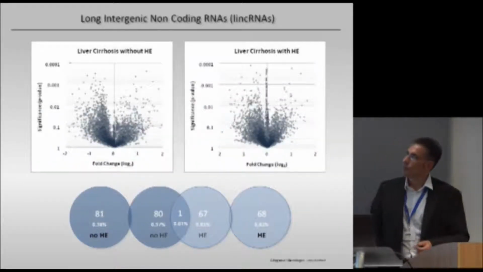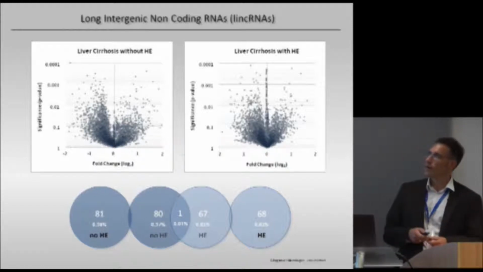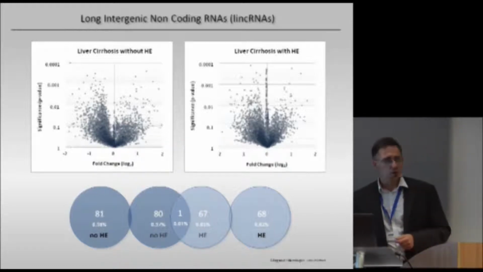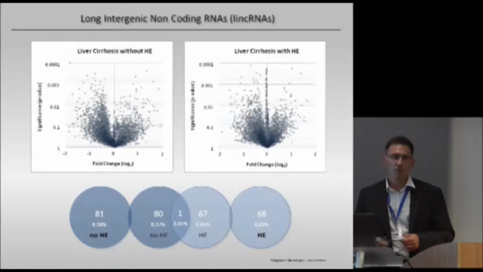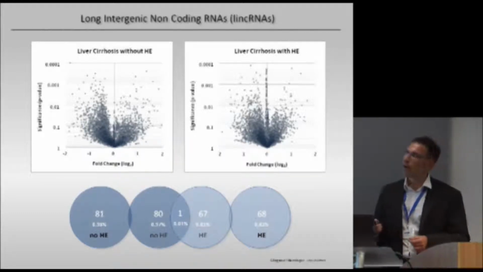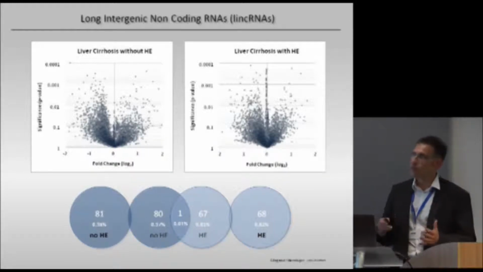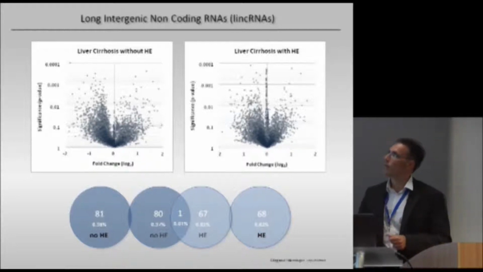So let me briefly come to the long intergenic non-coding RNAs. We also analyzed the expression level of such regulatory RNAs in those patients using microarray technique, and this array comprises about 8,000 long non-coding RNAs.